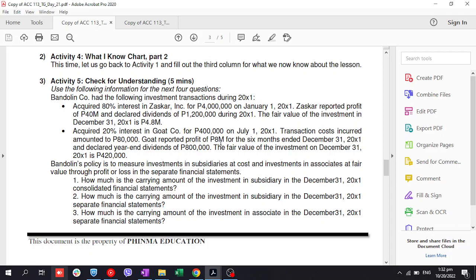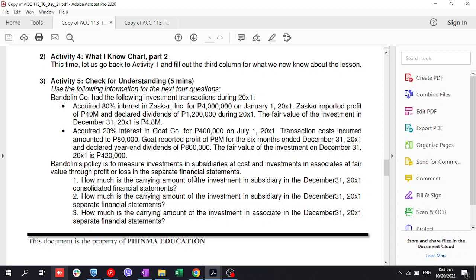The fair value of the investment on December 31, 20x1 is 420. Okay, ito yung mga nangyari. Bandolin's policy is to measure investment in subsidiary at cost and investment in associate at fair value through profit or loss in a separate financial statement. Wala muna tayong pakialam sa consolidation, di ba? Ay, meron pala consolidated yung tanong. Pero ito yung sinabi nila.